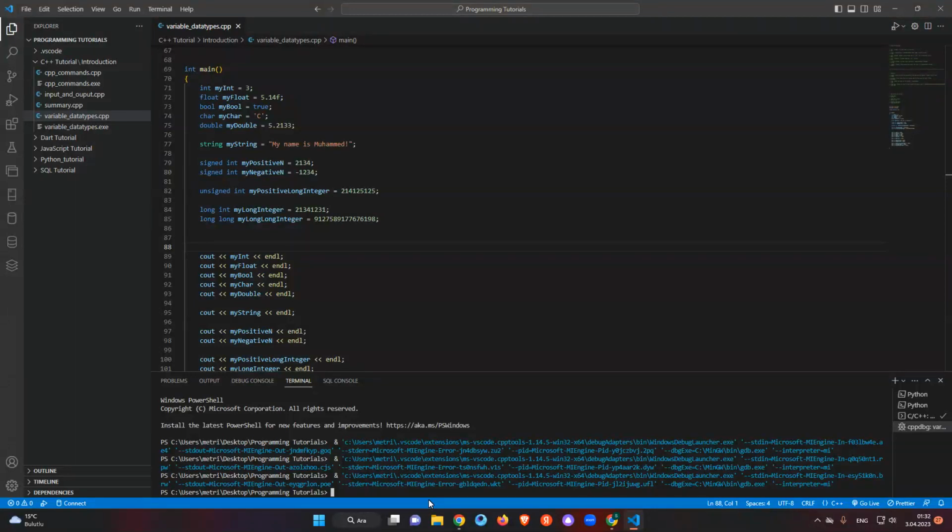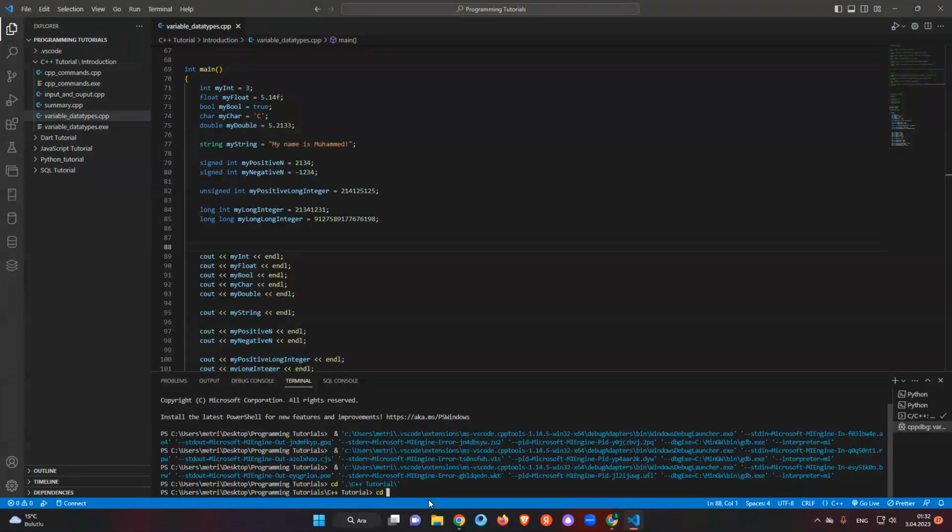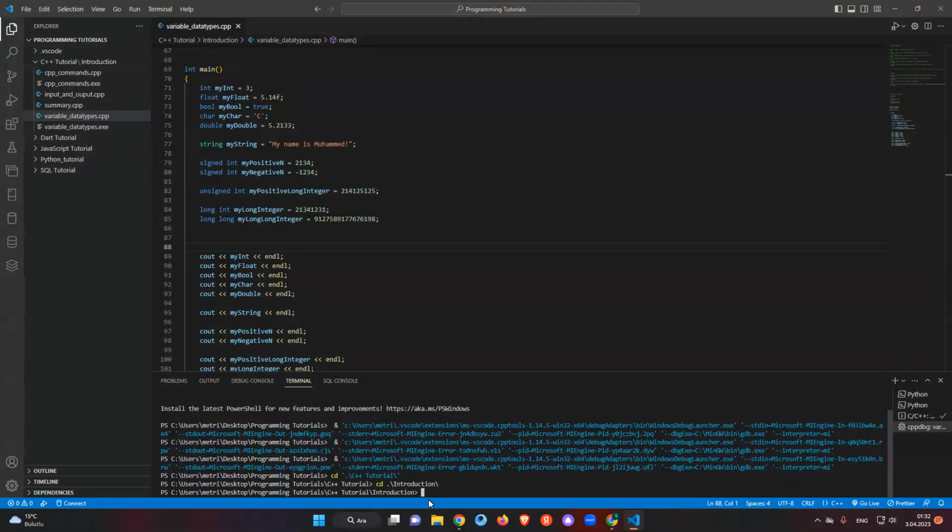Let's say we have that already. Let's run it. I mean, we can say dot, like that, and put there the name of this variable. Oh my god, I forgot to go to the file. Let's go to the file first. Let's go to the C++ course, go to introduction, and then run this one here.